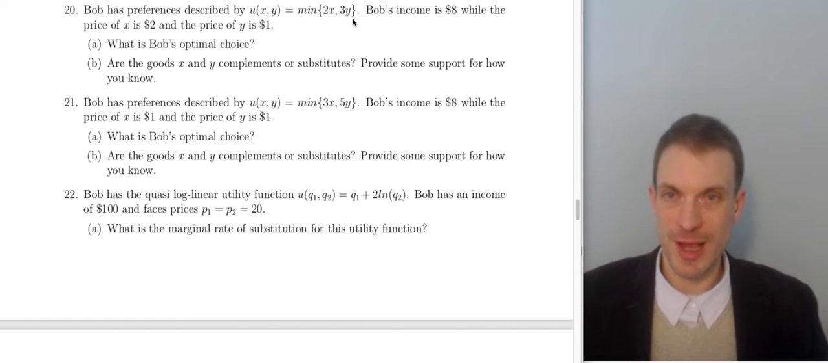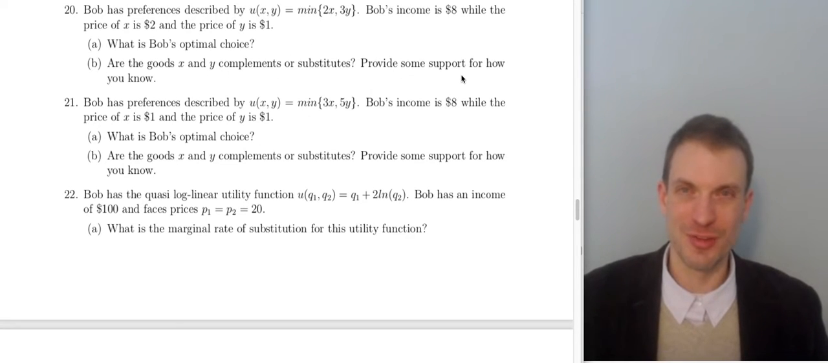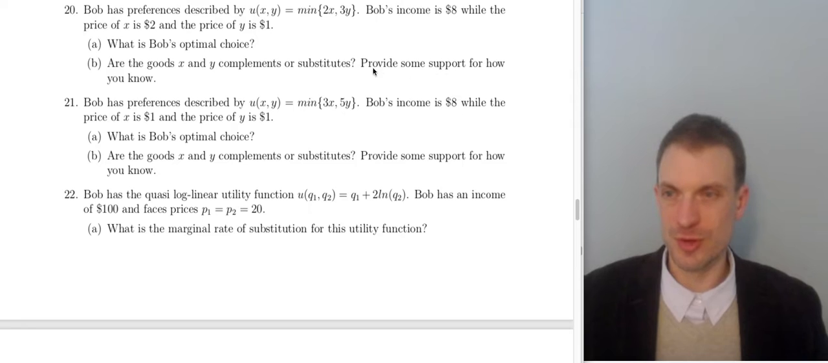So Bob has perfect complements preferences: 2x, 3y. Bob's income is 8. Price of good x is 2. Price of good y is 1. What's Bob's optimal choice? Are these complements or substitutes? Complements. Support for how you know: you'd want to talk about how the price of good x affects demand for good y and vice versa, but you'd probably just reference your demands. Same thing here. It's a slightly different utility function.